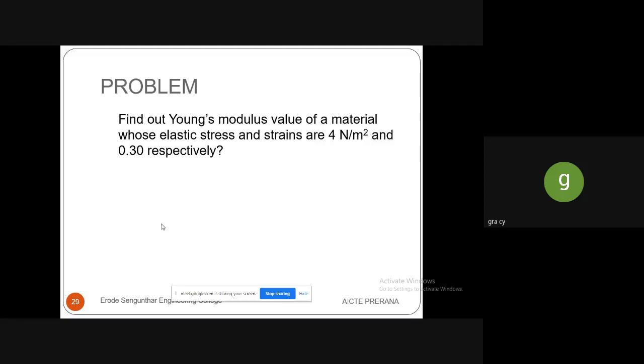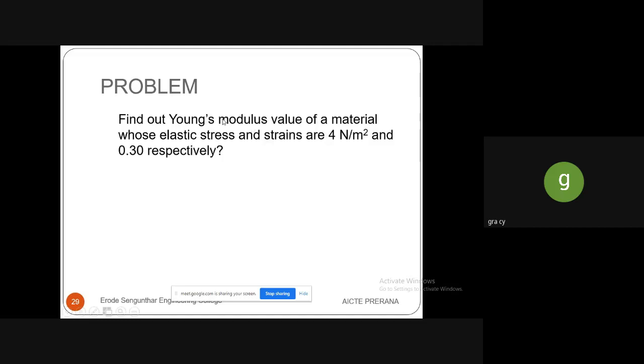So let me see the model problem to determine the Young's modulus. Find out the Young's modulus value of the material whose elastic stress and strains are 4 Newton per meter square and 0.3 respectively. Here they ask you to find out the Young's modulus, and in the problem it is given clearly, the stress value and the strain value, isn't it?